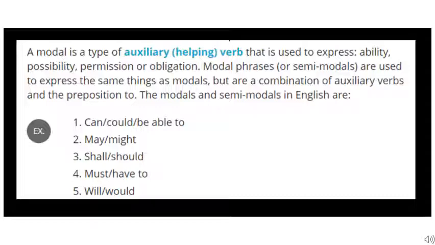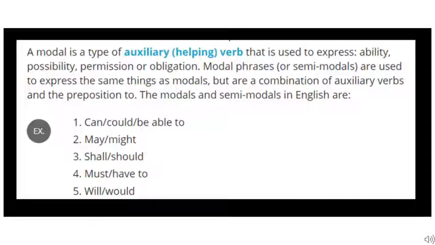Now, modals, children, they express a variety of meanings, and these are the helping verbs that are used in a sentence. Now, modals could be semi-modals or modal phrases, and they are used to express the same things as modals.